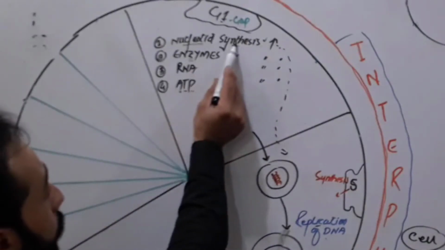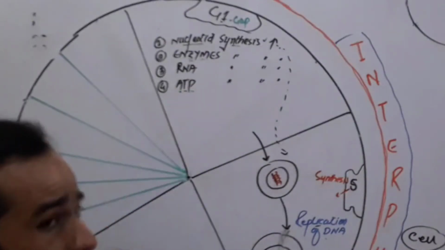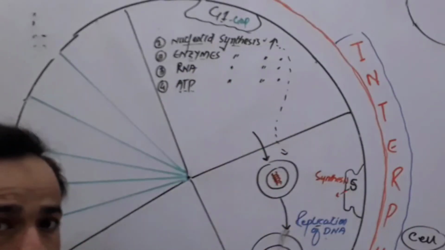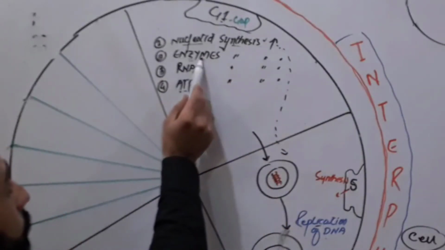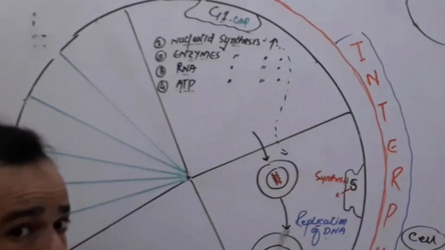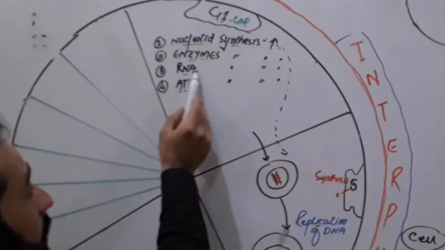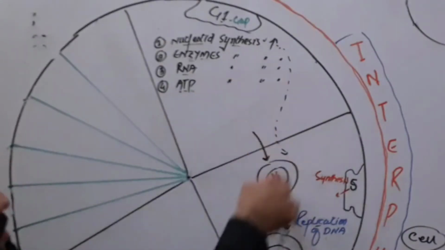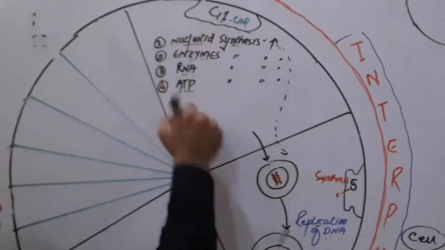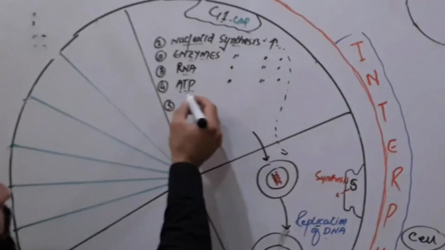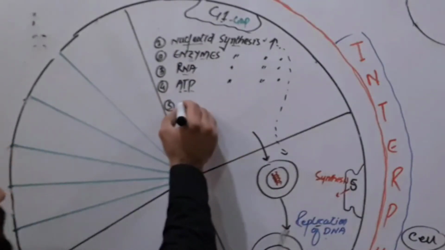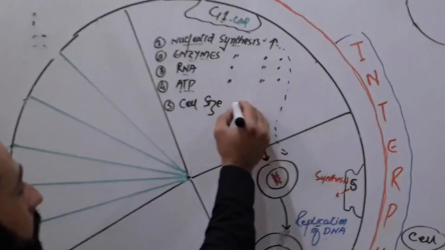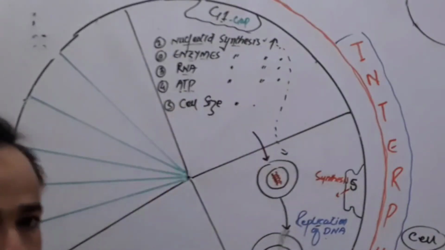For the synthesis of all these things, enzymes are required, so enzyme synthesis will increase and pass on to S phase, right? And for these enzymes, we have to make RNA, so RNA synthesis will increase, and so on. ATP synthesis will increase. When all these things are happening, the nucleus size will increase a little bit, or we say cell size increases. Cell size increases, right?